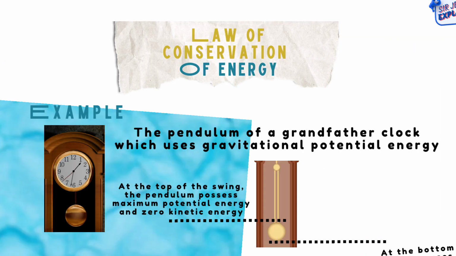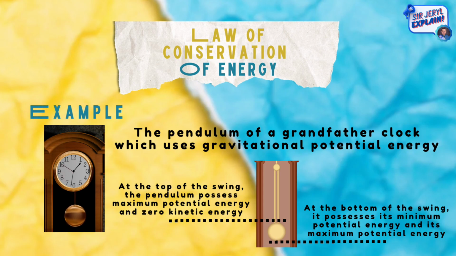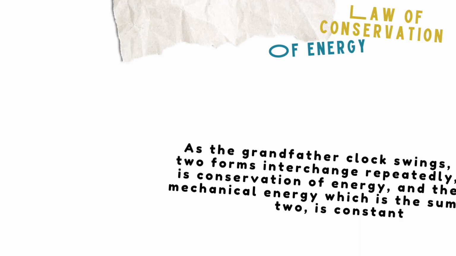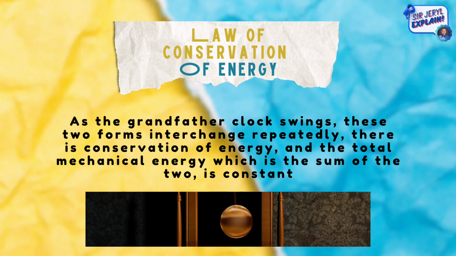Example is the pendulum of a grandfather clock, which uses gravitational potential energy. At the top of the swing, the pendulum possesses maximum potential energy and zero kinetic energy. At the bottom of the swing, it possesses its minimum potential energy and its maximum kinetic energy. As the grandfather clock swings, these two forms interchange repeatedly. There is conservation of energy, and the total mechanical energy, which is the sum of the two, is constant.